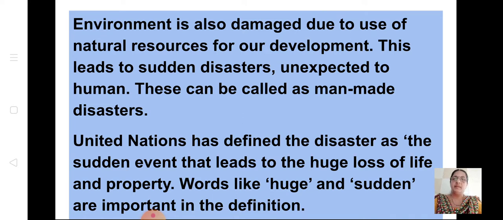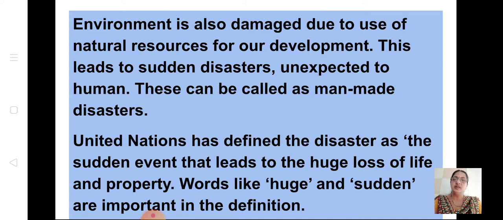Environment is also damaged due to use of natural resources for our development. This we know, soil erosion, all these due to deforestation. Because of this, there is an increase of these disasters. This leads to sudden disasters unexpected to humans. These are called man-made disasters. Now there are two types: natural disasters that we cannot control. What are they? Floods, tsunami, earthquake, volcanoes. All these are natural disasters.